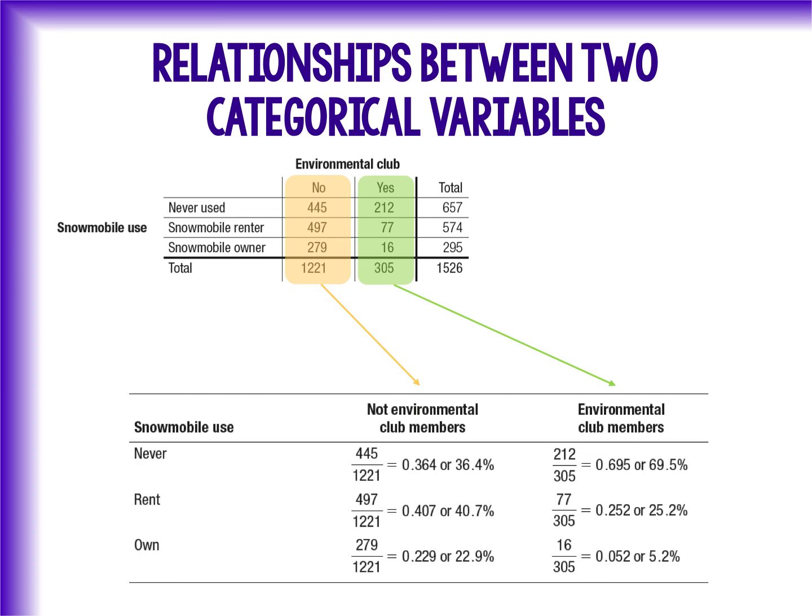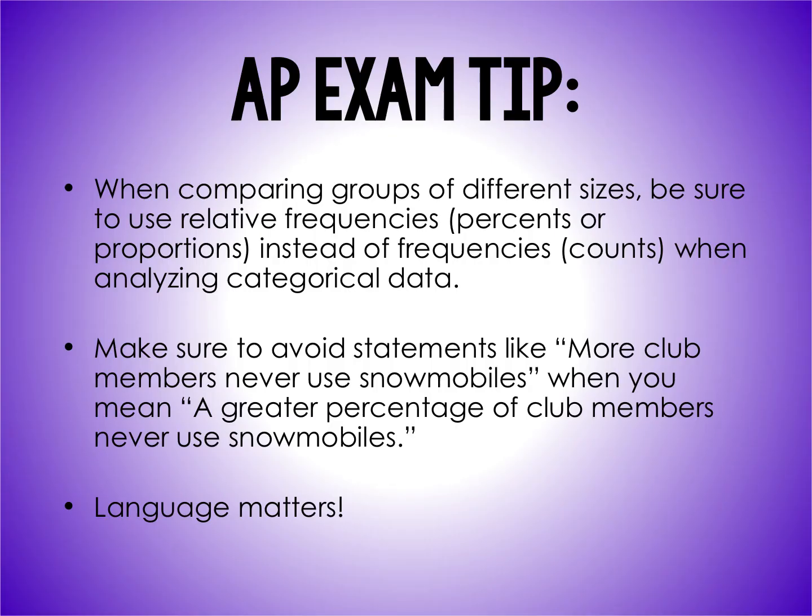Now, some tips for reading these on the AP exam, because you're pretty much guaranteed that there will be some two-way tables on the AP exam. It's a great way to display data. When you're comparing groups of different sizes, be sure that you're using relative frequencies. Use percents, use proportions, instead of the raw counts. It makes it a lot easier.